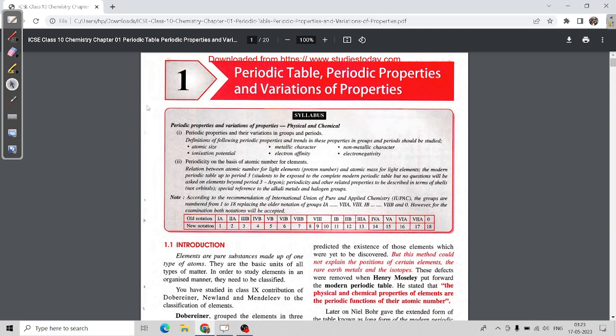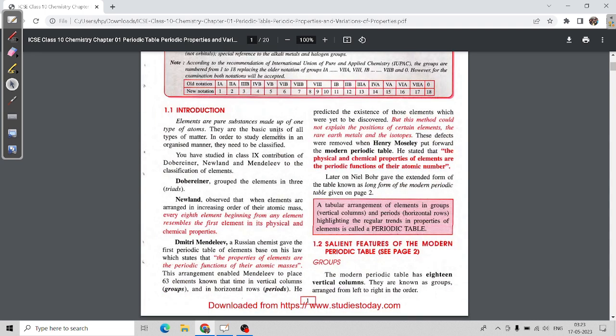Good afternoon, students. Today we are going to study chapter 1: Periodic Table, Periodic Properties, and Variations of the Properties, which is the first chapter of the class 10th ICSE board. Okay, so let's start with the introduction.